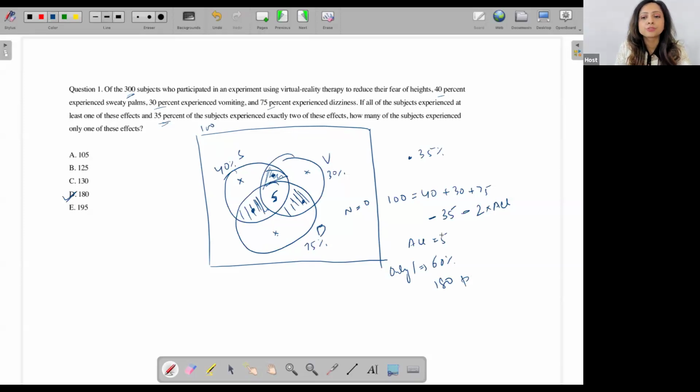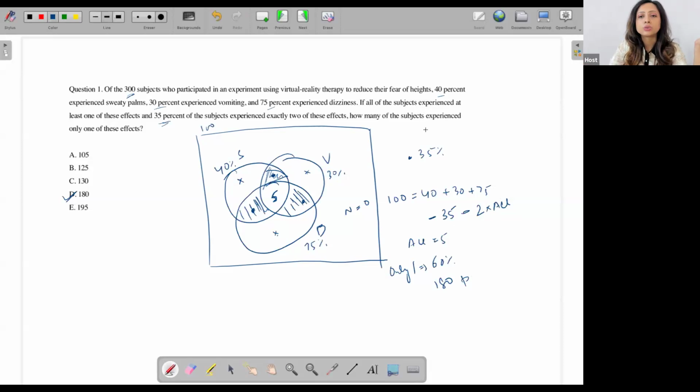Now, of course, you could have easily done this question using the formula as well. We see that total is equal to A plus B plus C minus the ones which are counted exactly twice, and then minus 2 times the ones which are counted 3 times, and then plus none. Of course, you could have used that formula. But the point is, do you remember all the formulas exactly? Do you remember that here it is going to be just minus 35 and not minus 2 times 35, and here it is not going to be plus all, but instead minus 2 times all? Frankly, I find it hard to remember that.